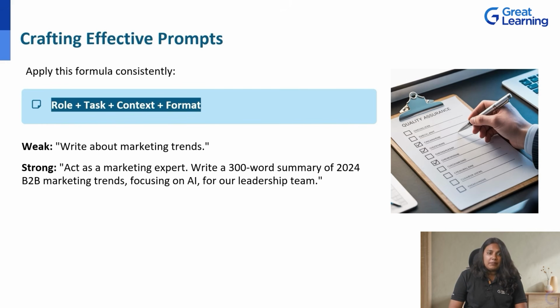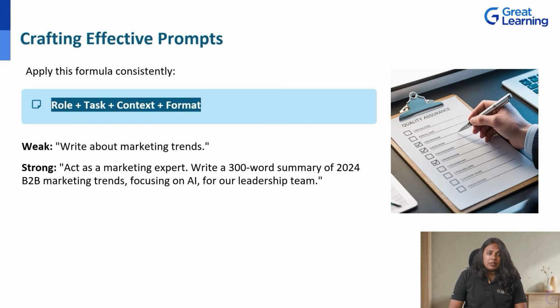See the difference? Let me break it down. The role assumed is that of a marketing expert. The task? Write a 300-word summary. And the context? 2024 B2B marketing trends focusing on AI for a leadership team. And the format? 300-word summary. Now let's look at the critical do's and don'ts.